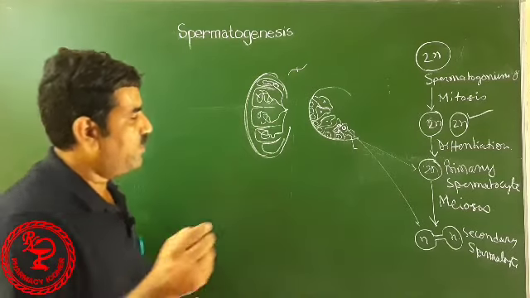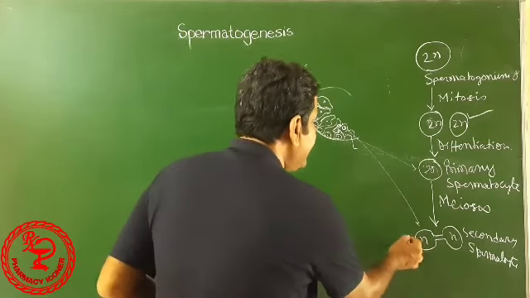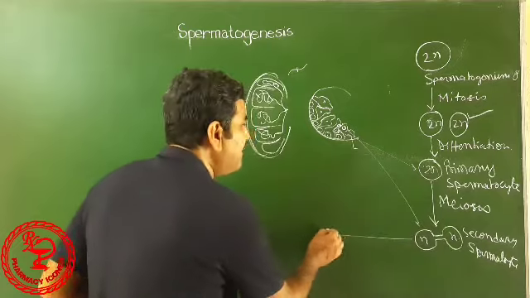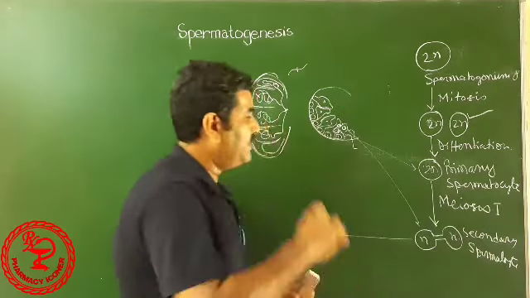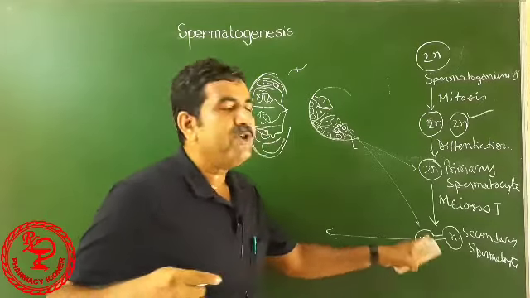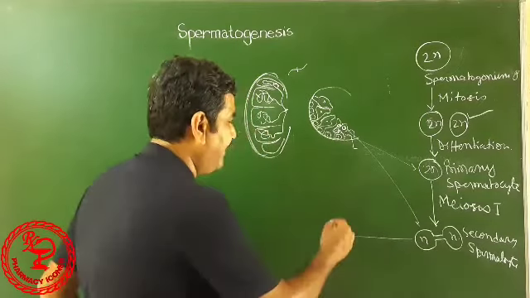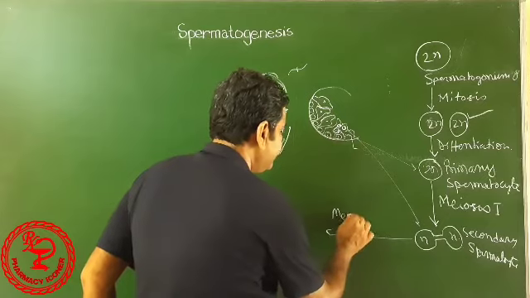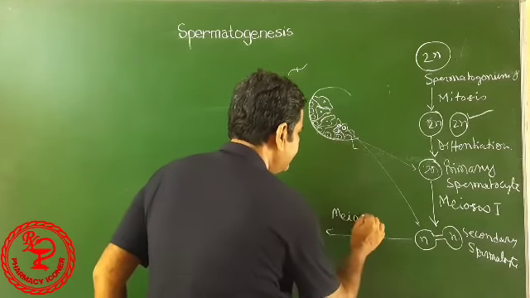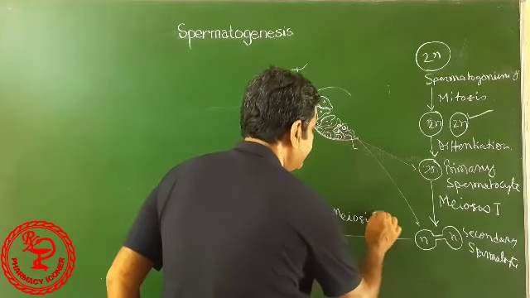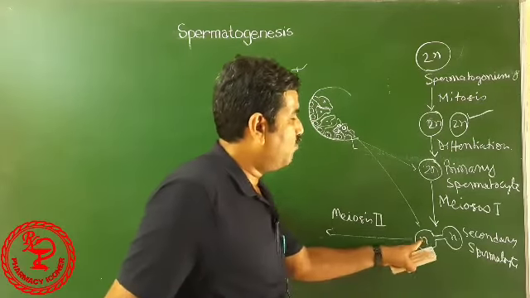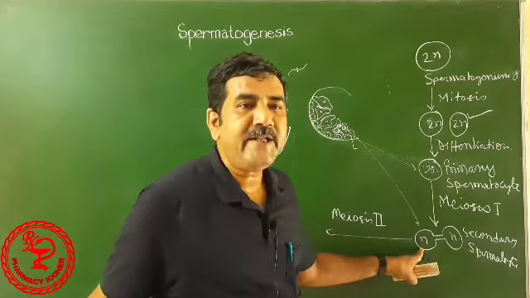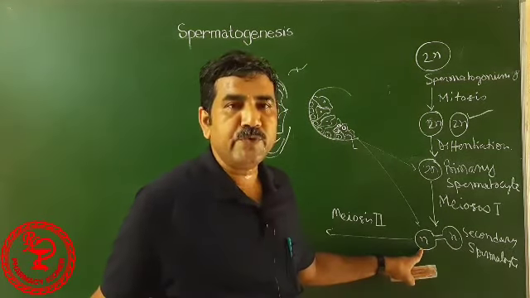After this phase, what happens? This is meiosis 1. Meiosis 2 begins here. So now, both the cells contain haploid chromosomes.